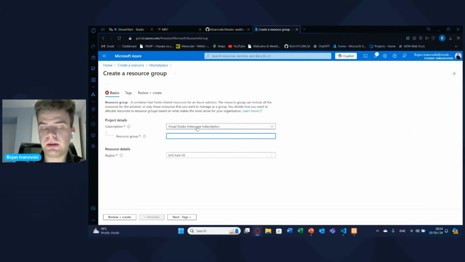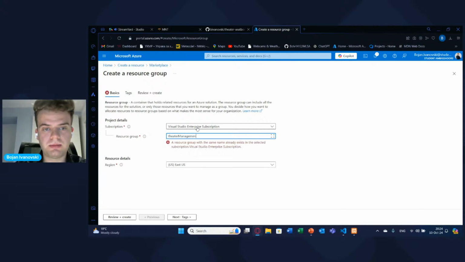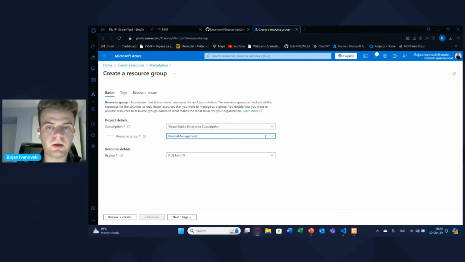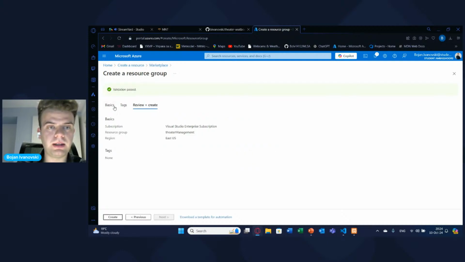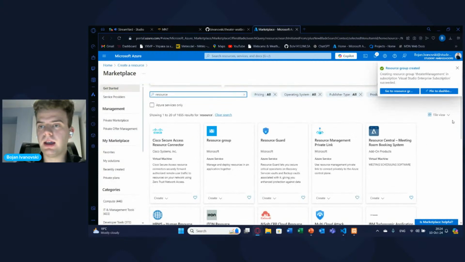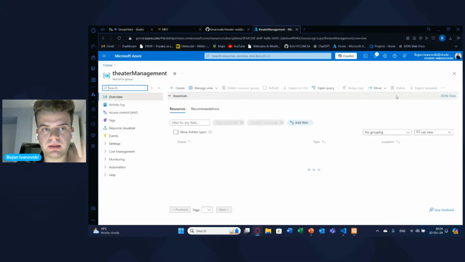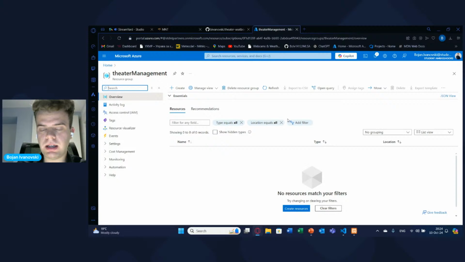We'll give it a name. For example, I don't know, theater management. Okay, the name is available. We'll click review and create. Validation is passed, and we would click create. So the resource group is now created. We have it in our Azure account, and now what we will need to do is add the web app.